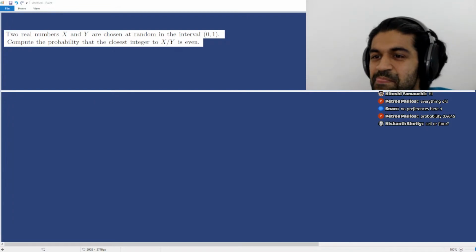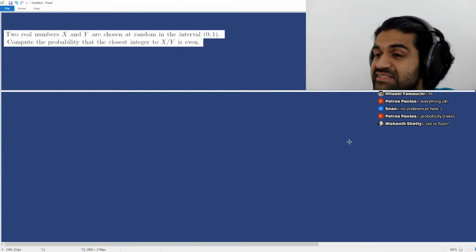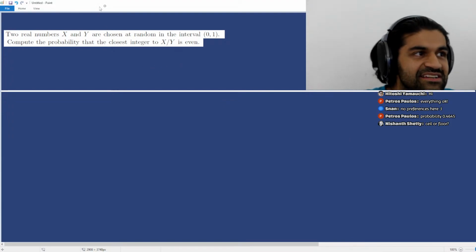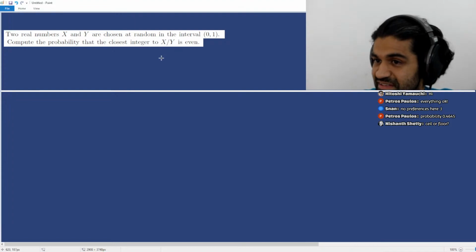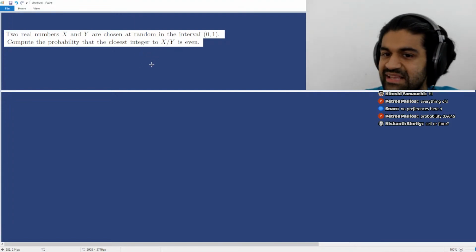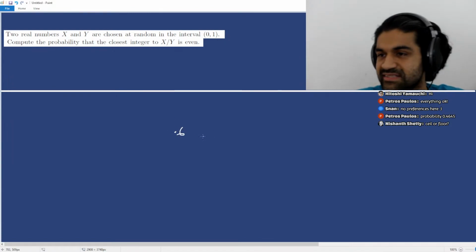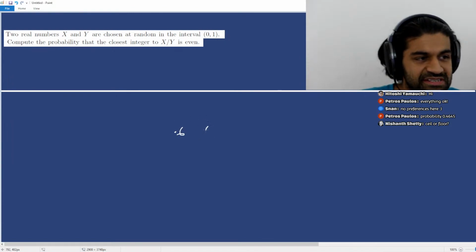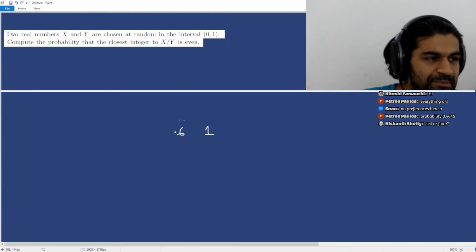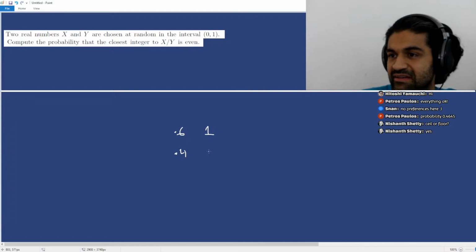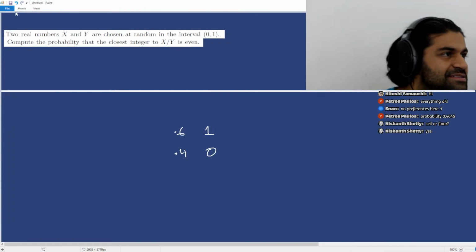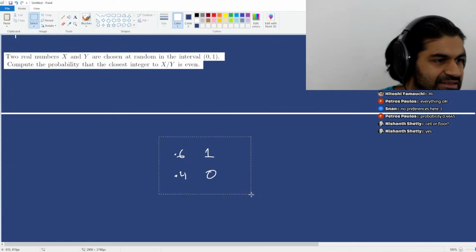Okay. So neither ceiling nor floor, closest integer. So you want the integer that's within less than 1/2 of this fraction, Nishant. Does that make sense? So for example, if x over y happens to be, I don't know, 0.6, right? Then the closest integer to this is 1. But if x over y happens to be 0.4, then the closest integer to this happens to be 0. Okay? All right. So hopefully that makes sense.